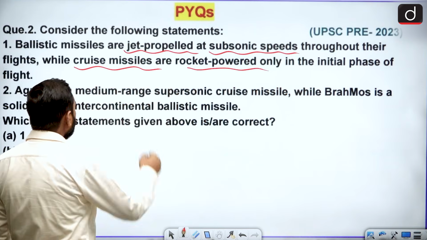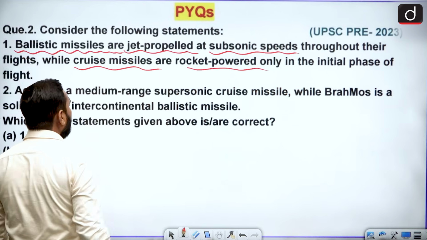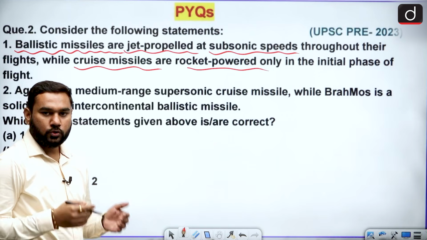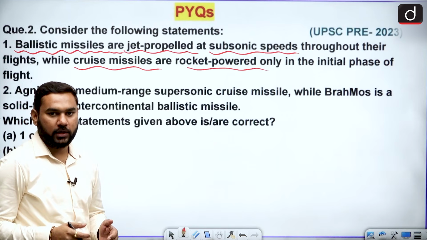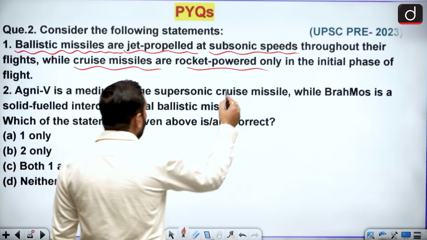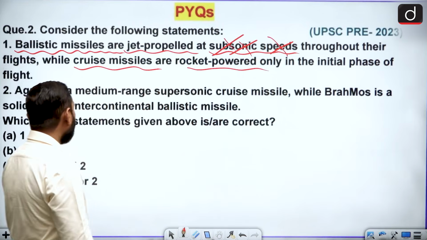You know that this is a wrong statement. Ballistic missiles have more than 5 Mach speed, the hypersonic club. You know that supersonic and subsonic are cruise missiles, but in the hypersonic club you have the Agni 5, and that will be hypersonic. So this is a wrong statement about ballistic missiles.